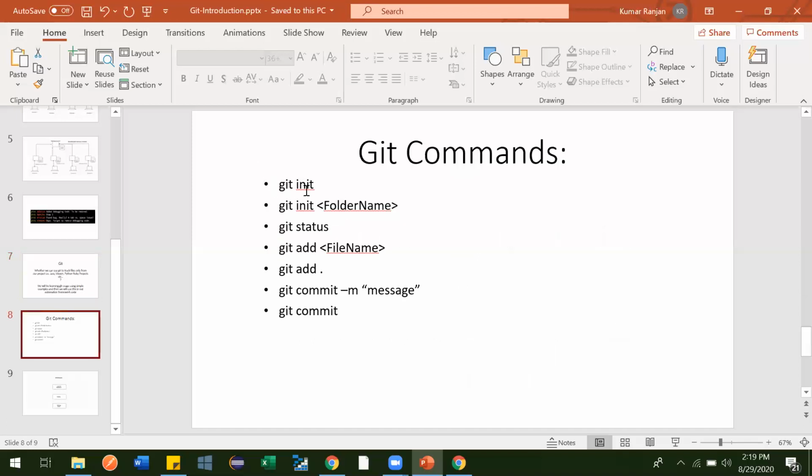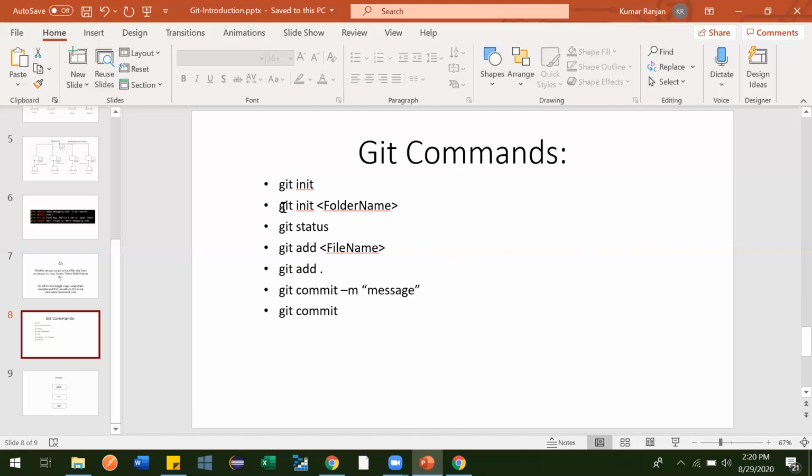Git init. Git init is used to initialize any working directory into a Git project. As soon as you initialize, Git will start tracking the files and whatever changes happen in that particular folder location. This is what git init is. I'll be showing it with examples; just let me illustrate everything once and then show it to you.